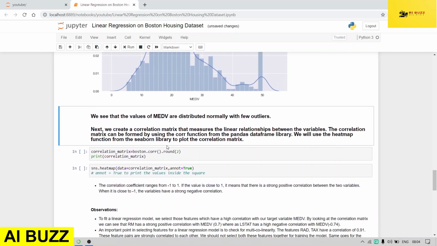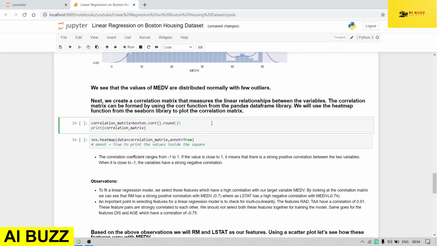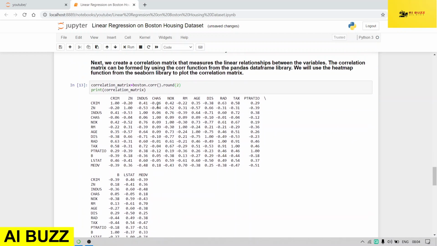Now the next step is the correlation matrix. With the correlation matrix, we find the linear relationships between the variables. We can see how the features are related or correlated with the target variable. For that we will use the correlation matrix, and here you can get it.